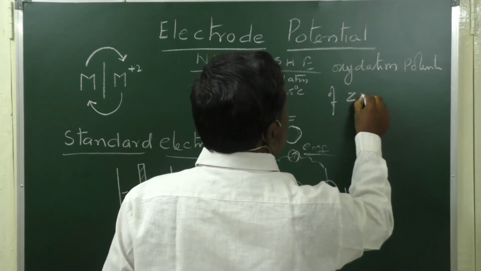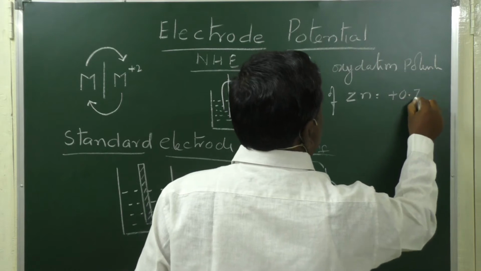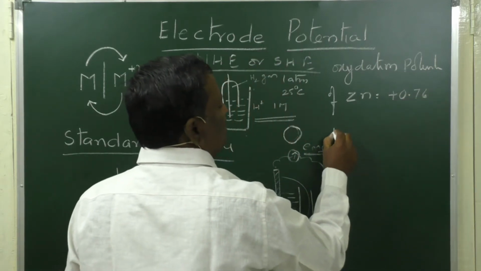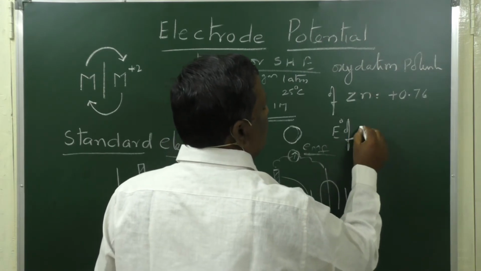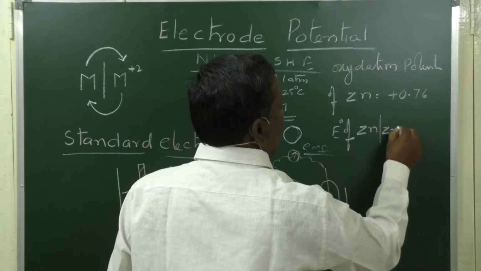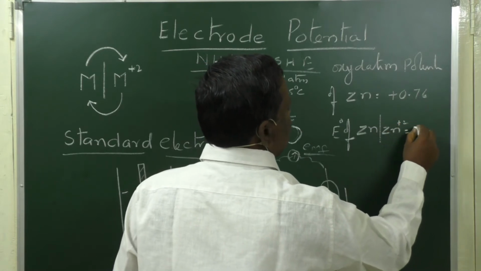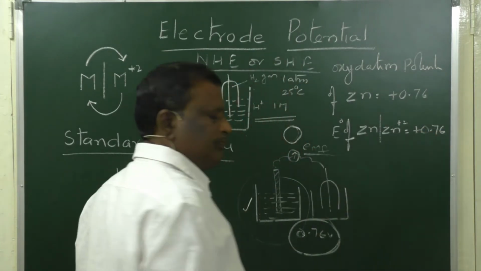Oxidation potential of zinc is equal to plus 0.76, or it can be represented as, since it is an oxidation potential, we should write E0 of Zn oblique Zn plus 2 is equal to plus 0.76.